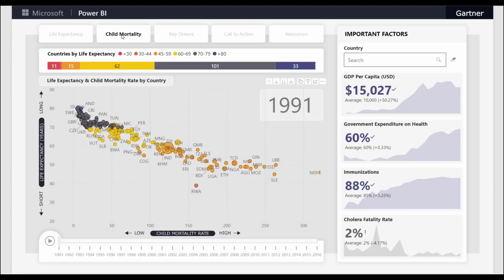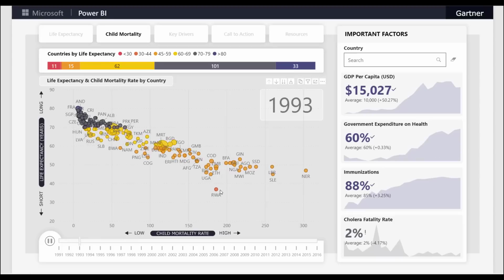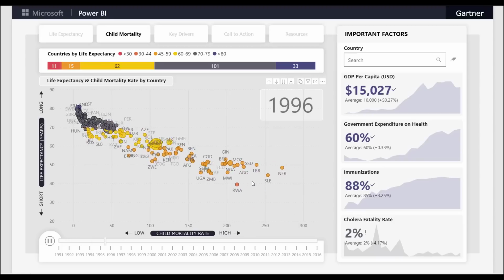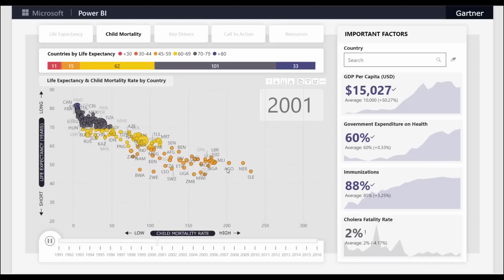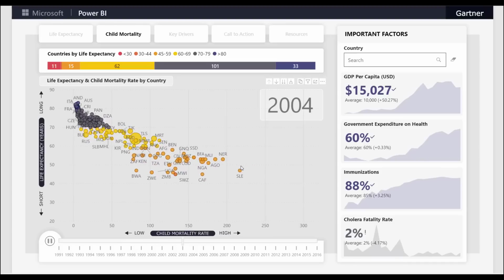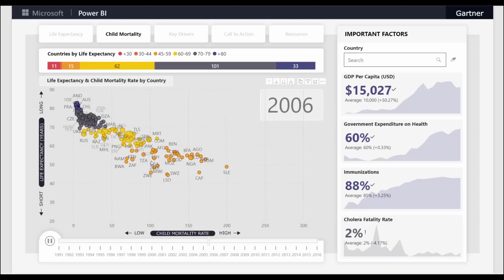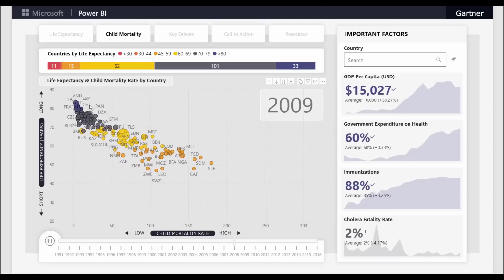But just 30 years ago, we had countries where 1 in 3 children were dying before the age of 5. So let's take a look at how things have actually changed in these past 30 years. Now, as our dots start to move, take a look at Rwanda here that saw this awful increase in child mortality rates caused by the Rwandan genocide. But generally, the trends are for the positive. We're seeing countries starting to reduce their child mortality rates, increase their life expectancy.